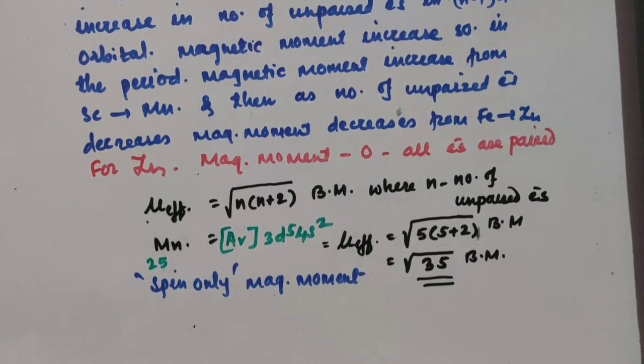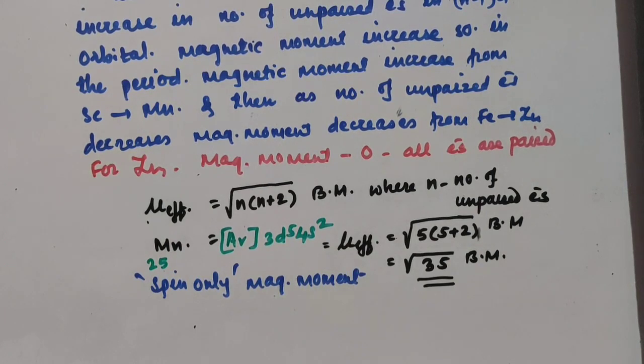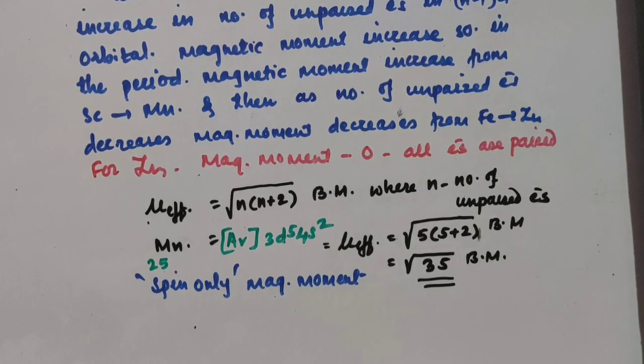So color of the transition element is due to unpaired electrons present in n-1 d orbital, and this is due to dd transition, as the energy difference in between 2 d orbitals of the same principal quantum number is very small, and that much energy is available in the visible region, so they can easily absorb the energy of a particular wavelength, and so they can appear a particular color. So this is about the color and magnetic moment.